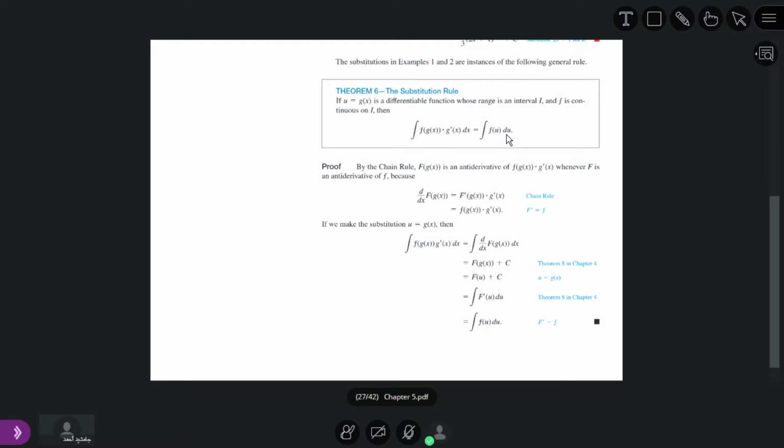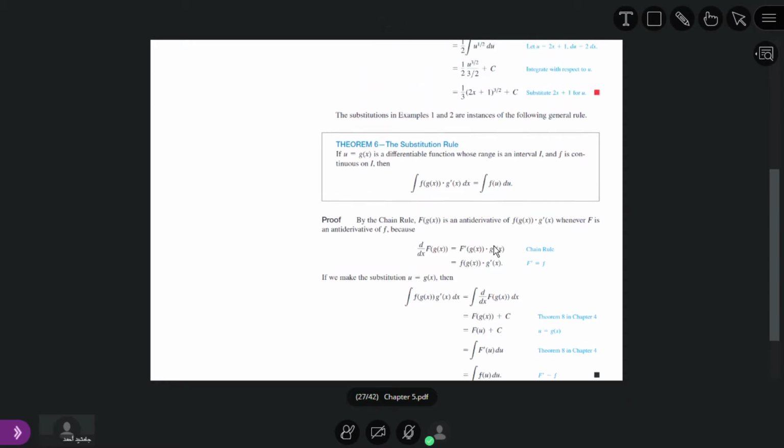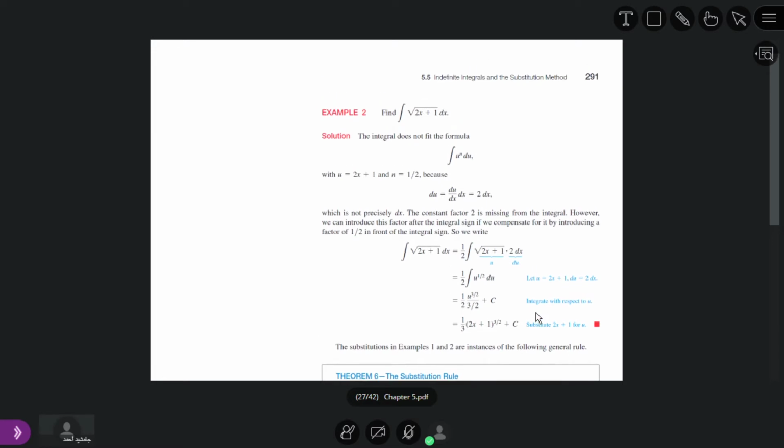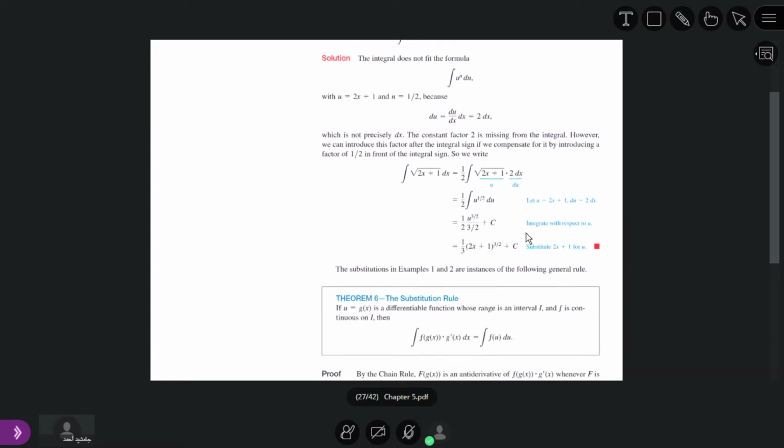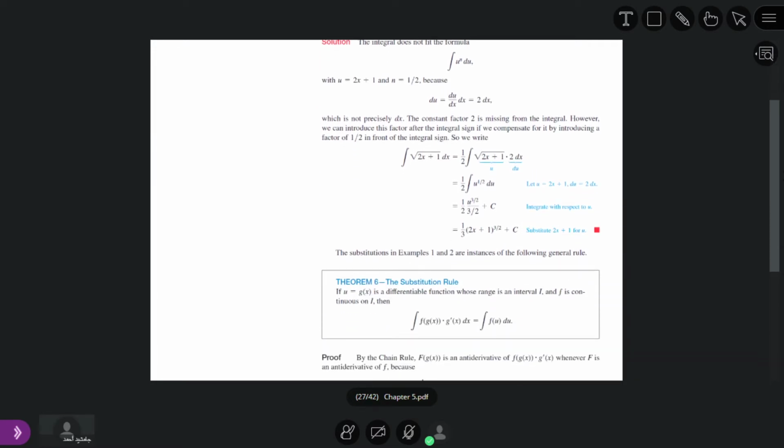We convert this integral into a new variable u. How can we convert this? We suppose we substitute, let u is equal to g of x.